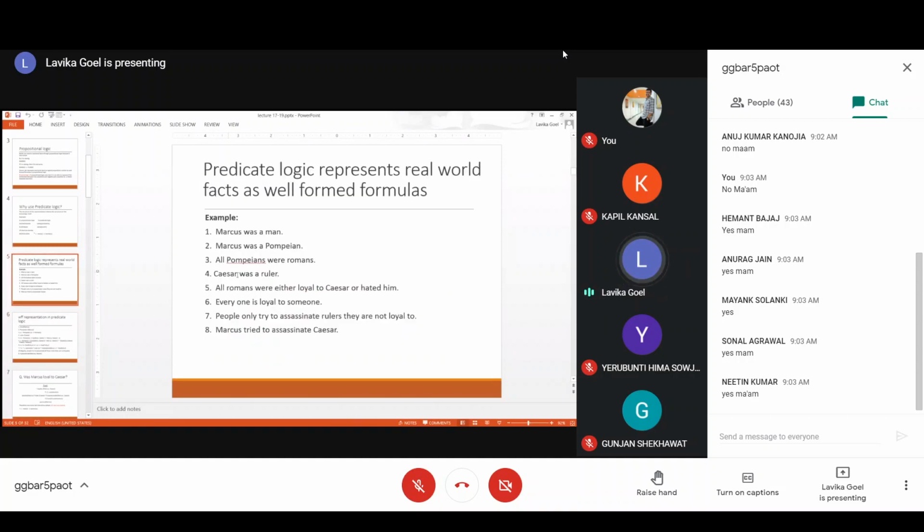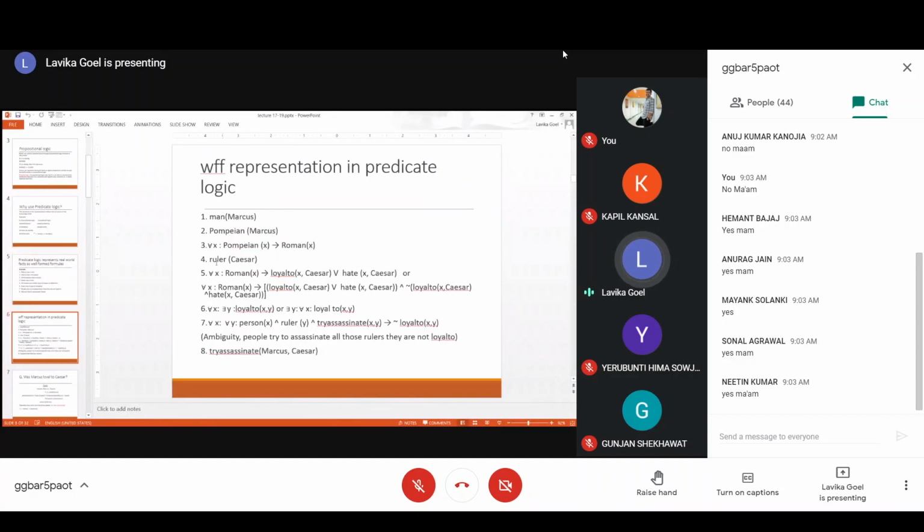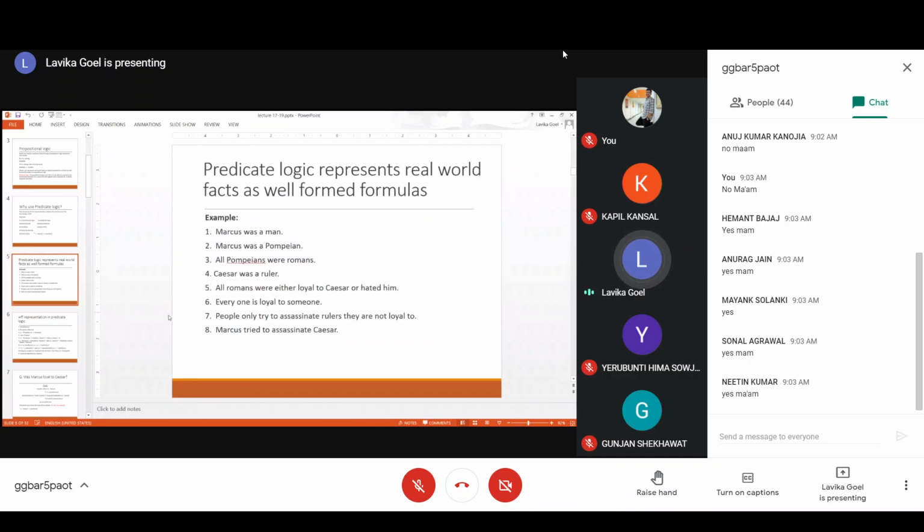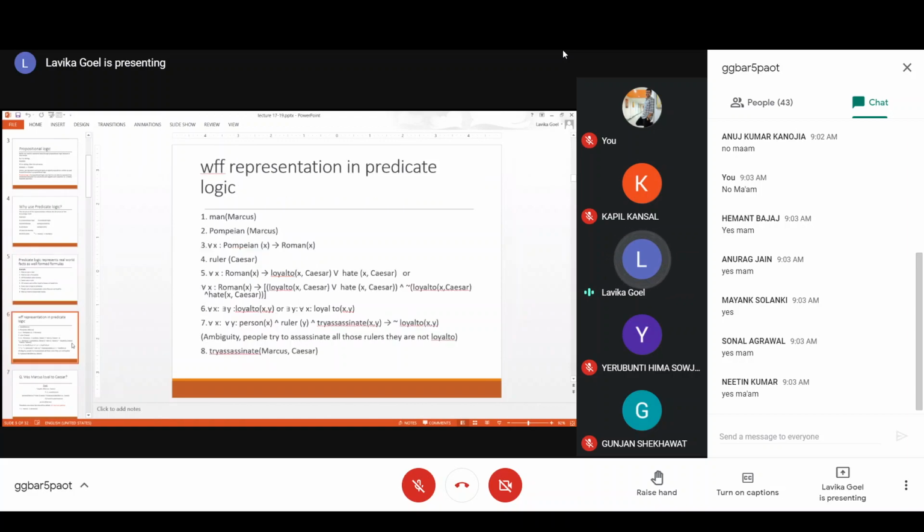And then Caesar was a ruler. So ruler is the object, and Caesar is the instance of that object. So you will have the representation ruler bracket Caesar, right? Then the fifth one is a little tricky. All Romans were either loyal to Caesar or hated him, right? So for every x such that x is a Roman, this will imply that x is either loyal to Caesar or x hates Caesar. Like this we can convert it into predicate logic representation.